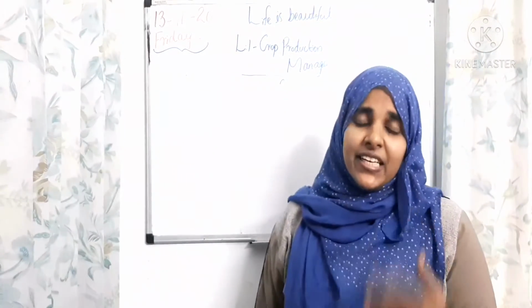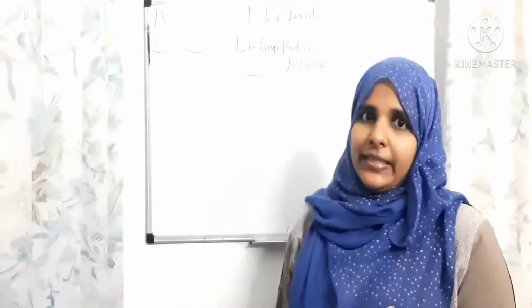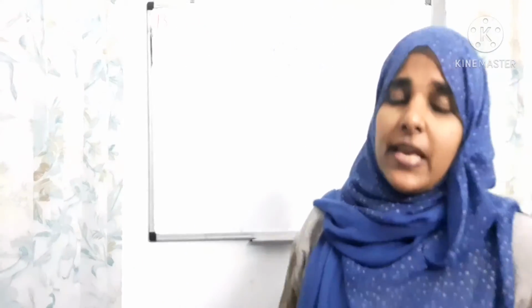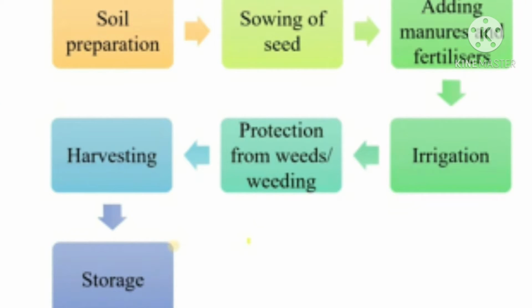So for better cultivation of crops, we have to use some practices in our field. What are they? We can check that. Some practices for cultivation are preparation of soil, then sowing, then adding manure and fertilizer, then irrigation, then protection from weeds, then harvesting. After that, you have to store that food, that is storage. So these are all the main agricultural practices we use in cultivation of crops.